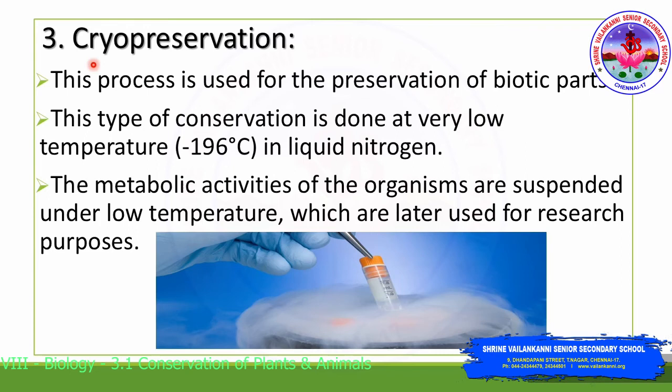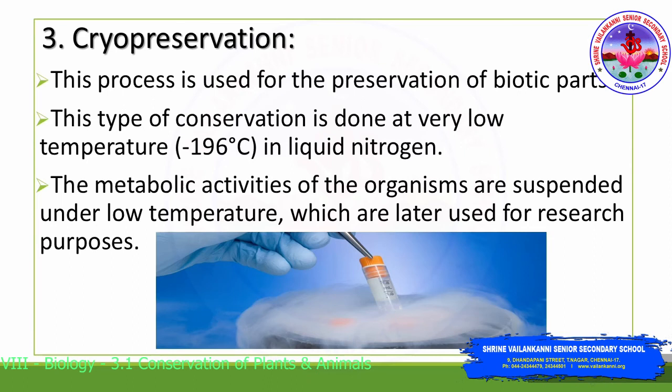The next method of ex-situ conservation is cryopreservation, where cryo means cold and preservation is to preserve. So cryopreservation involves cold preservation. It is a process which is used for preservation of the biotic parts. This type of conservation is done at very low temperatures in liquid nitrogen.